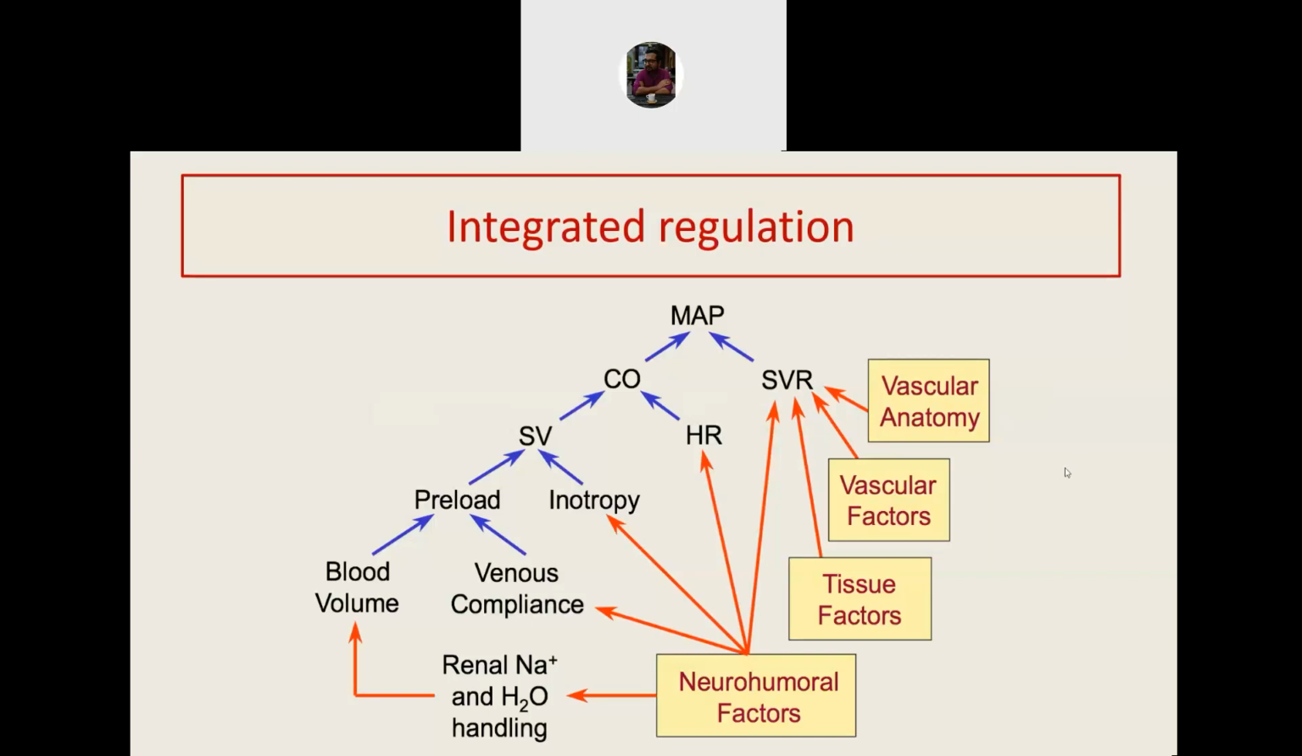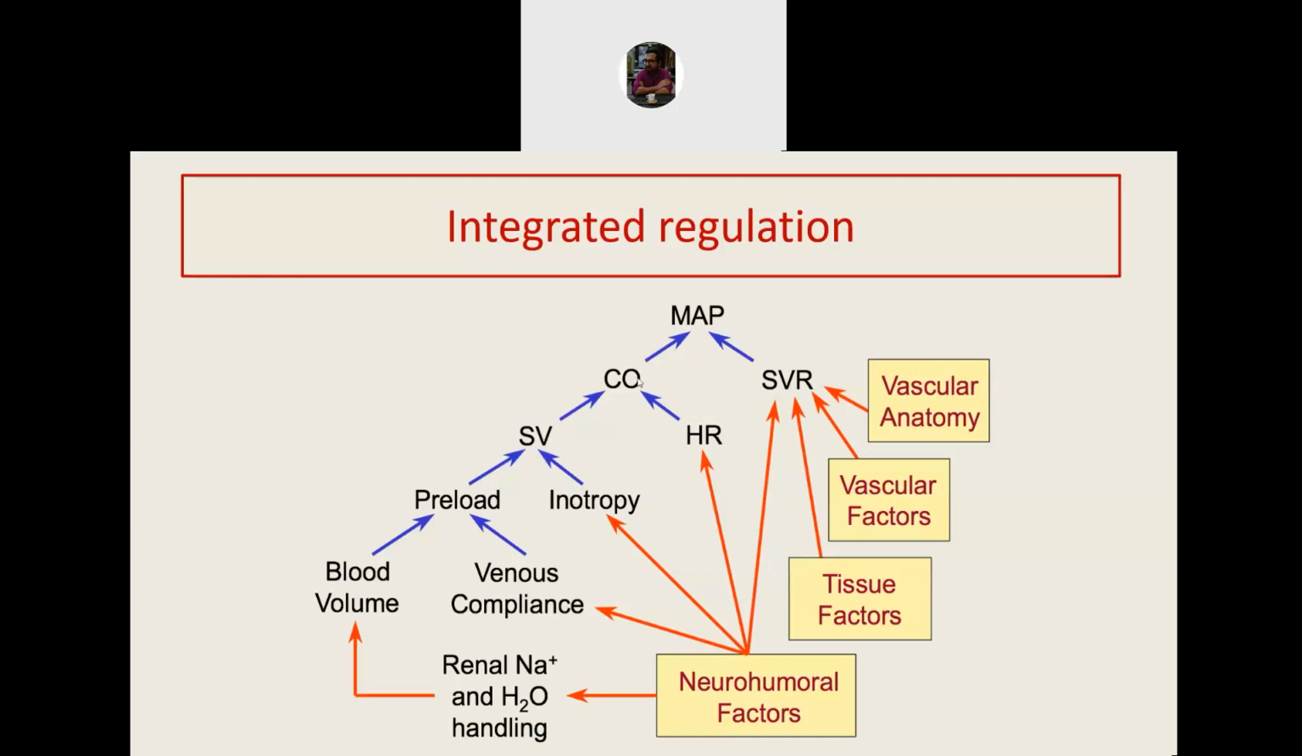So this is a very simple diagram showing how multiple factors step by step regulate the blood pressure. Let's start from blood volume. Blood volume depends on sodium and water handling of the body. As the blood volume increases, preload increases. Now, depending on the venous return and compliance, the preload increases the stroke volume, that is Frank-Starling's law, which also depends on the contractility or inotropy.